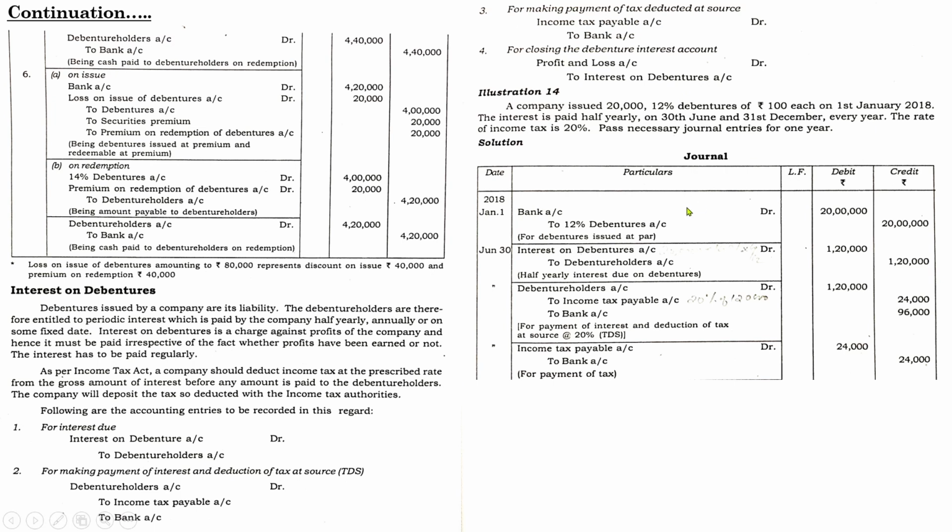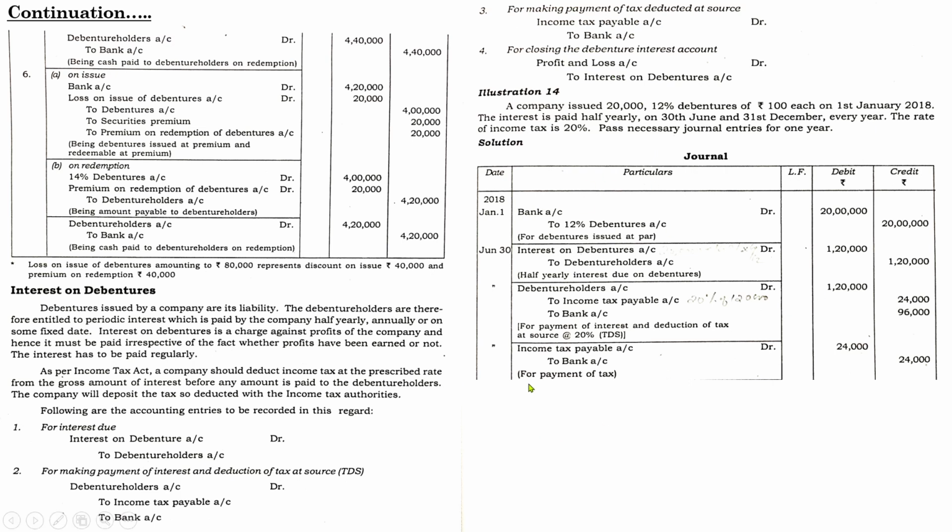So if there is no other further information, you can write down the last entry, profit and loss account debit to interest on debentures 1,20,000. You could have written it, but in this case you need to make one more payment at the end of the year. So after completing that payment, you can write the common entry for both situations. So here we are not going to post this entry because we have to pay one more interest. After that we will write down the entry.